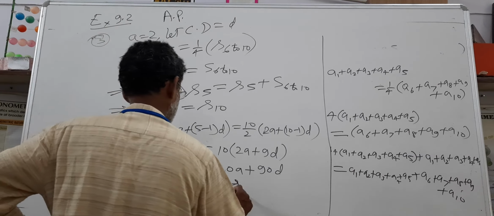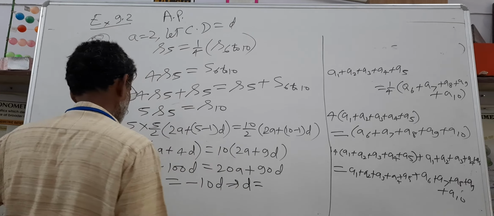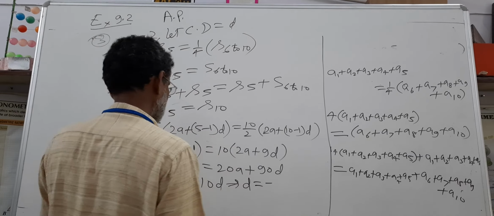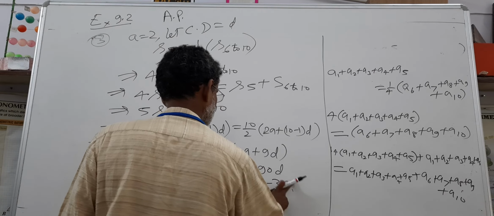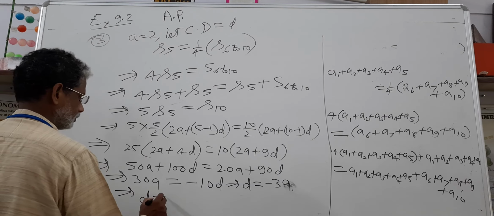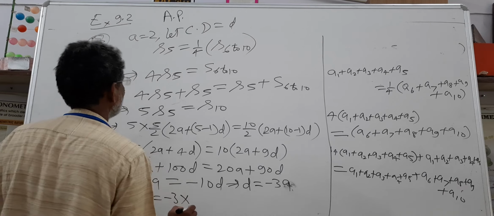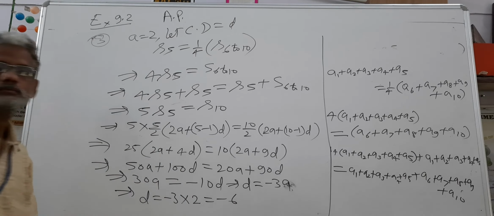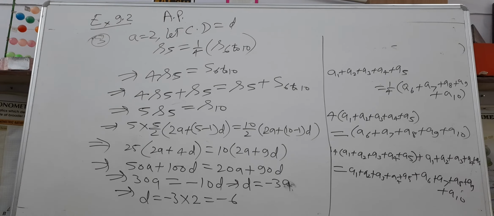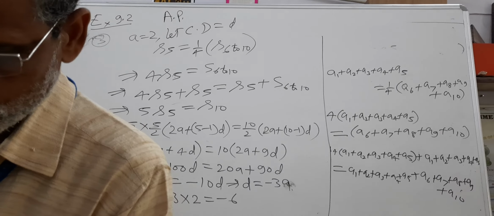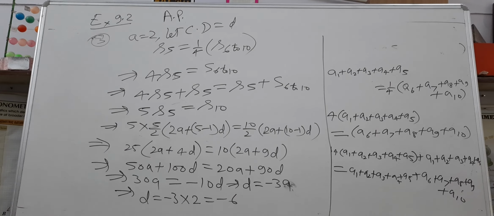This implies d is equal to minus 3a. This implies d is equal to minus 3 into the value of a, which is given as 2, is equal to minus 6. Now a and d both are known. Then you are required to find that the 20th term is minus 112.